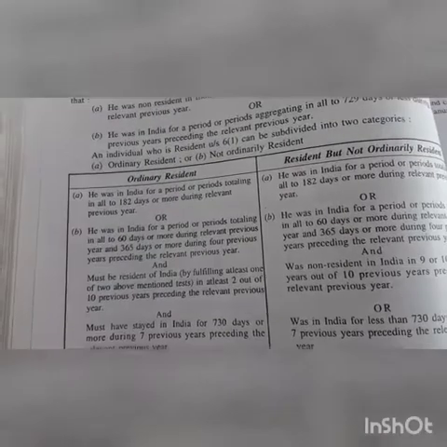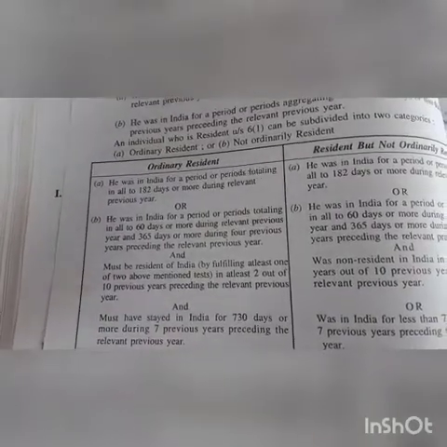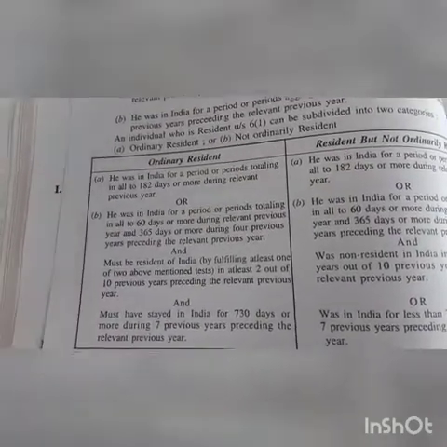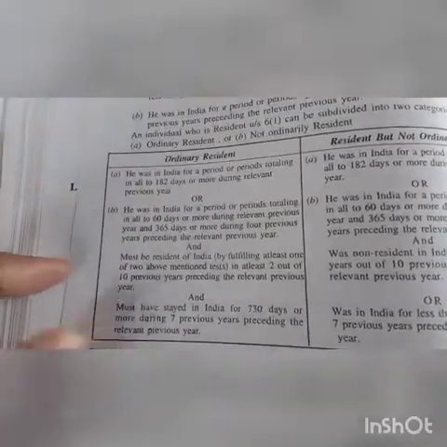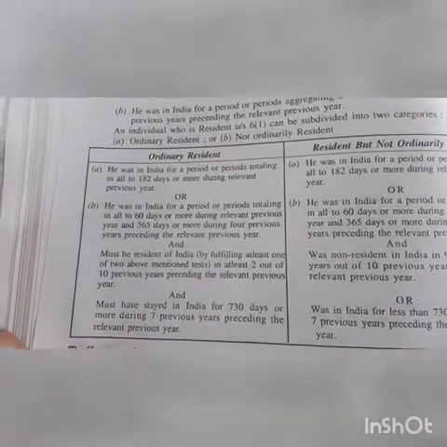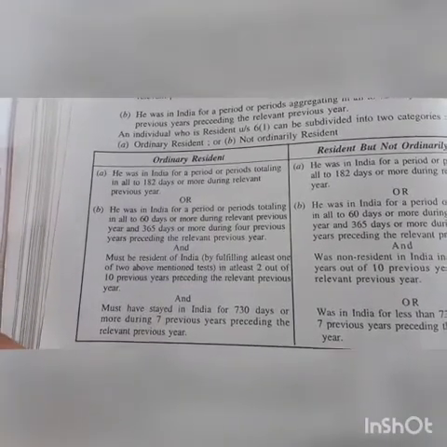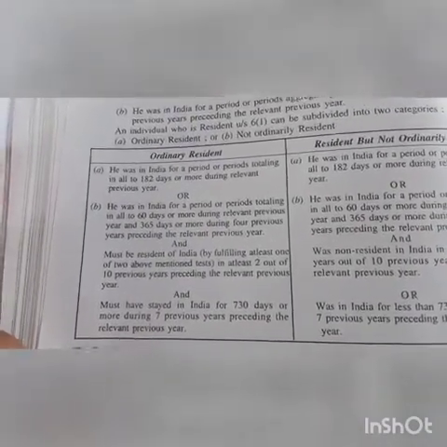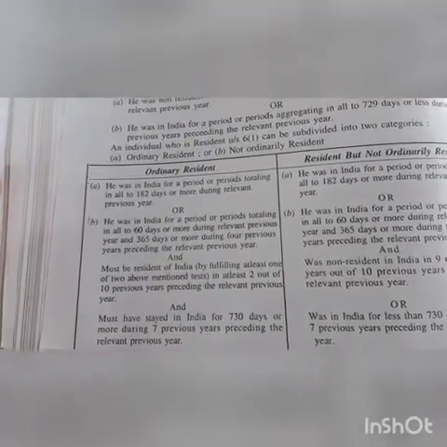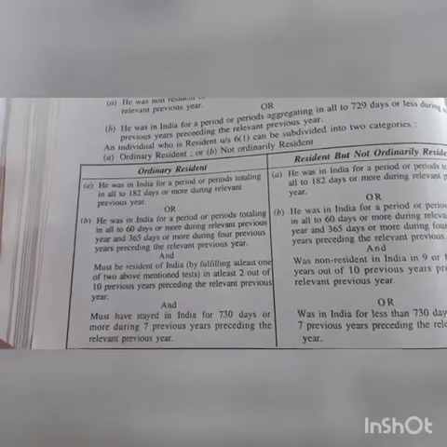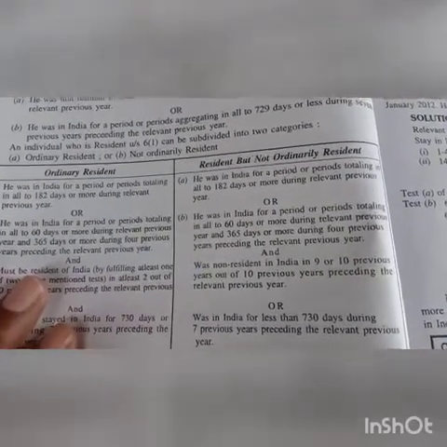I hope you understand what the previous year is. For example, if the current year is 2021, then the previous year is 2020. The further condition is that he must be a resident of India by fulfilling at least one of the two above-mentioned tests in at least 2 out of 10 previous years preceding the relevant previous year. Moreover, he must have stayed in India for 730 days or more during the 7 previous years preceding the relevant previous year.